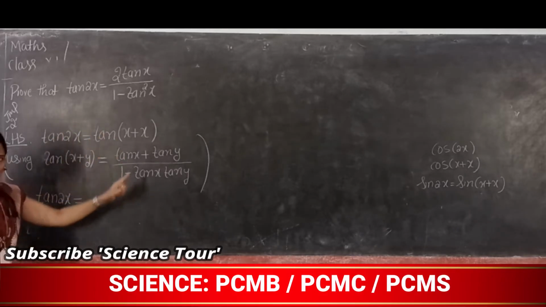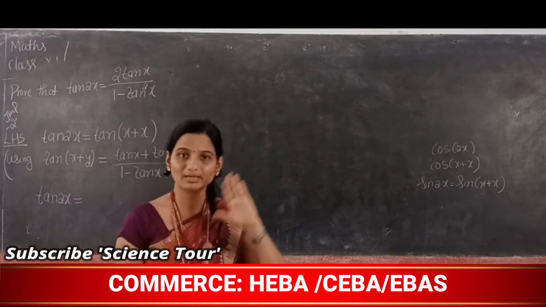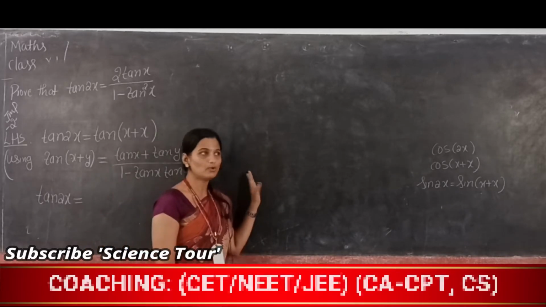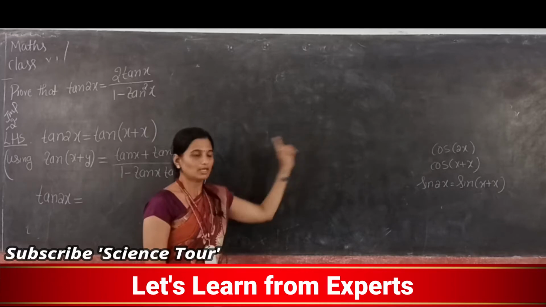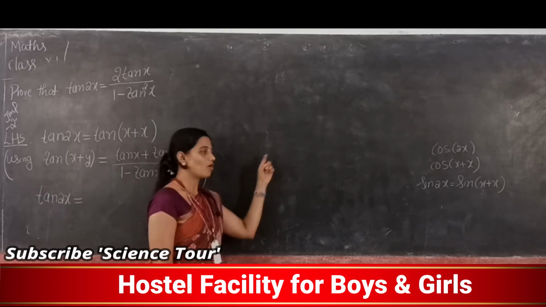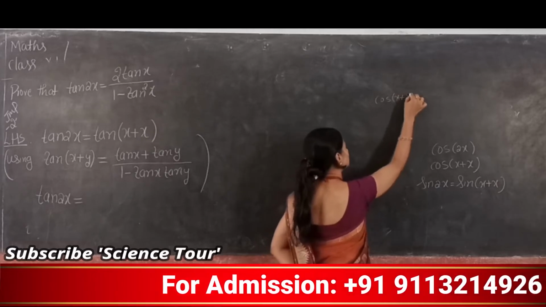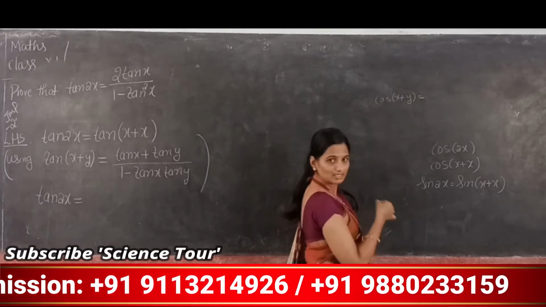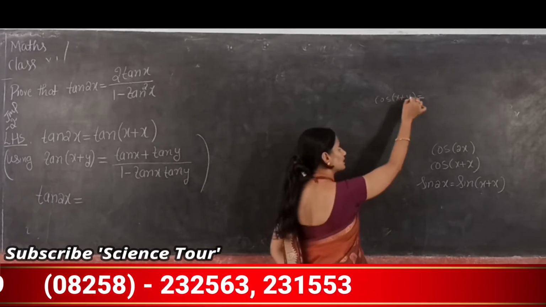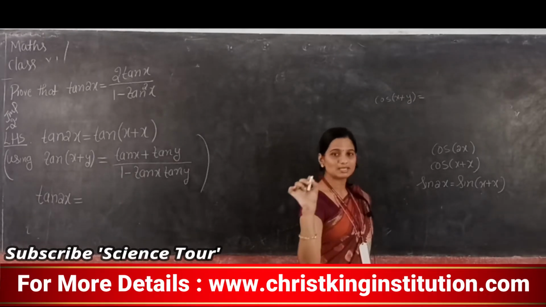To get the proof of all this, you should know the 6 basic sum and difference angle formulas. What are those formulas you should know? Cos x plus y is cos x cos y minus sin x sin y. The first formula you should know is cos x plus y. Without knowing this one, you can't simplify any problem in trigonometry. So cos x plus y is cos x cos y minus sin x sin y.